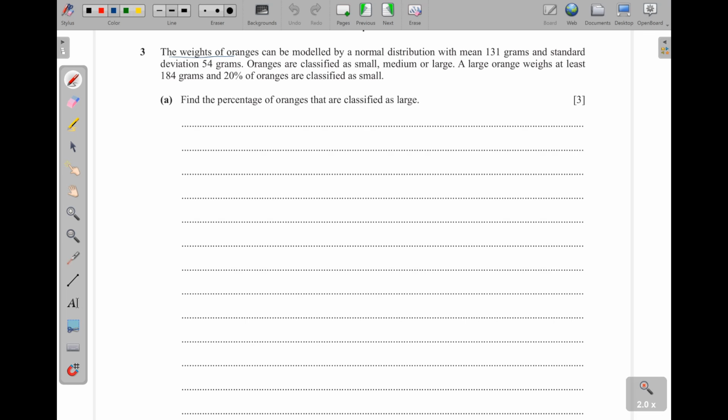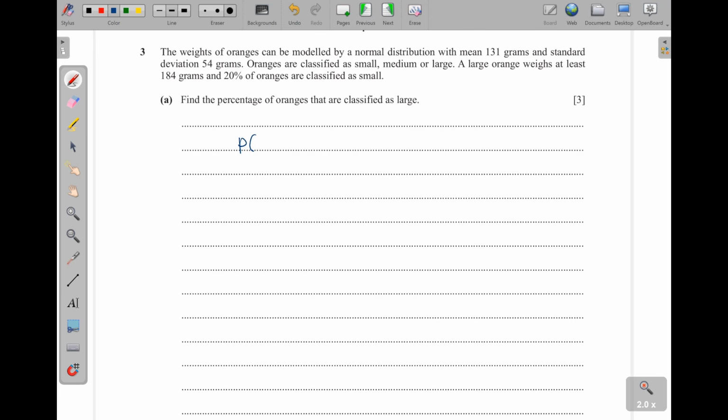Question 3. The weights of oranges can be modeled by a normal distribution with mean 131 grams and standard deviation 54 grams. Oranges are classified as small, medium, or large. A large orange weighs at least 184 grams and 20% of the oranges are classified as small. Find the percentage of oranges that are classified as large. Now, we need to first find the probability, then after we multiply it by 100.